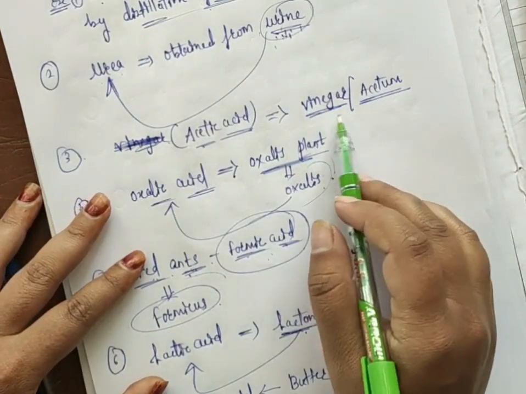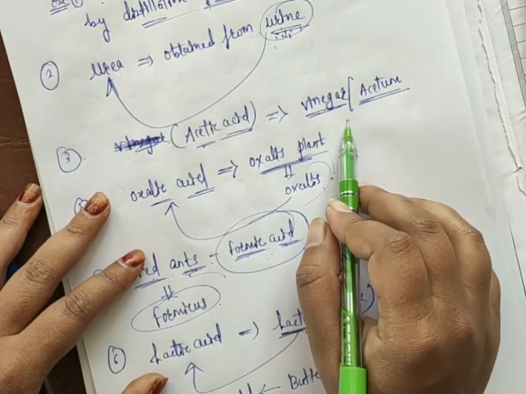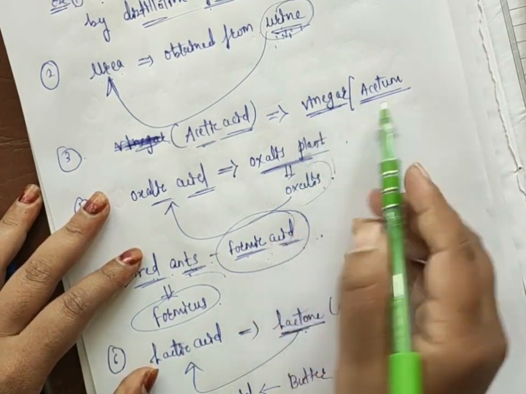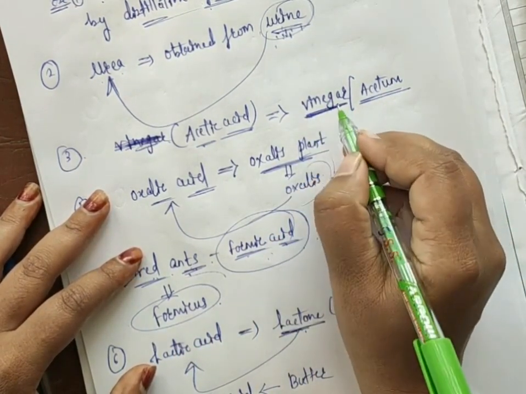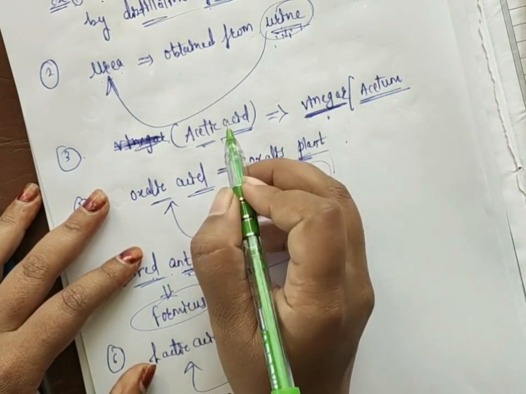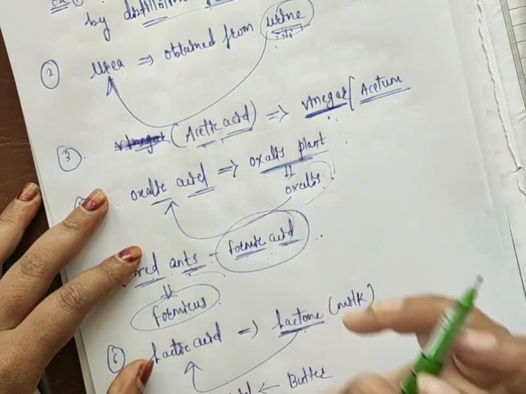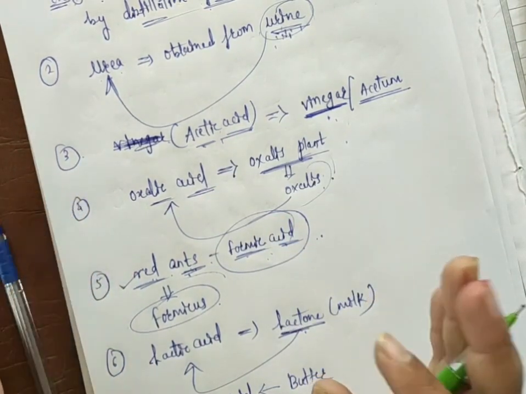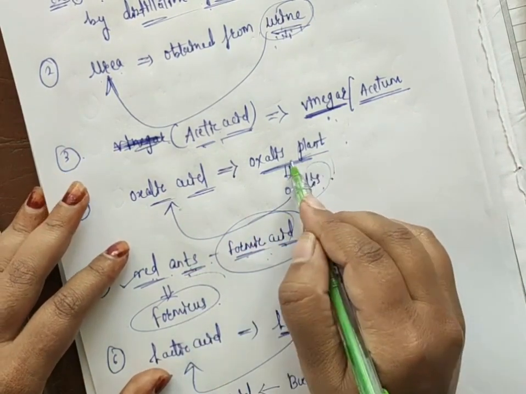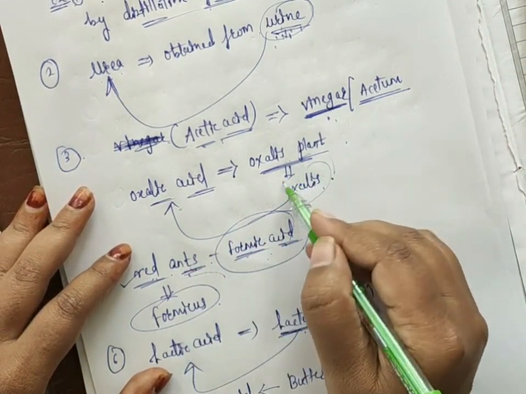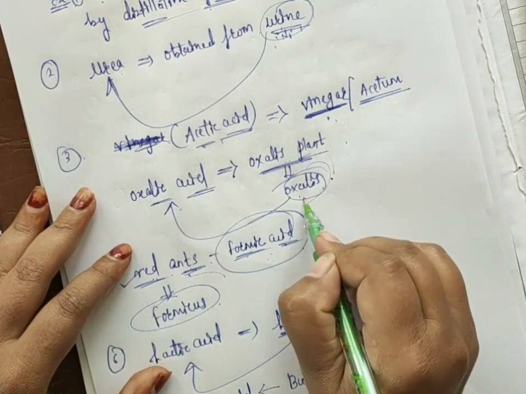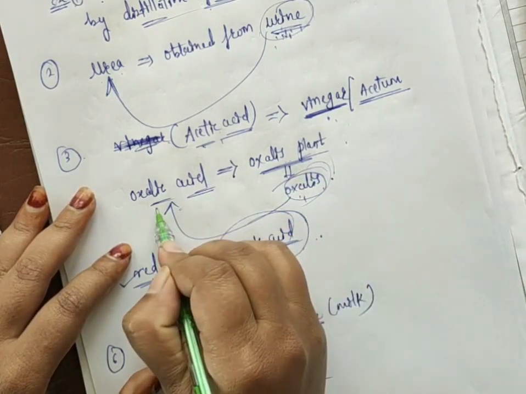All of you know vinegar also. In your home you are using vinegar, and this vinegar can be used as a source for the formation of acetic acid. So generally in chemistry language, vinegar is called acetic acid. Oxalic acid also: the source of oxalic acid will be the oxalis plant. In that plant, oxalis is present, and this source will be responsible for the formation of oxalic acid.